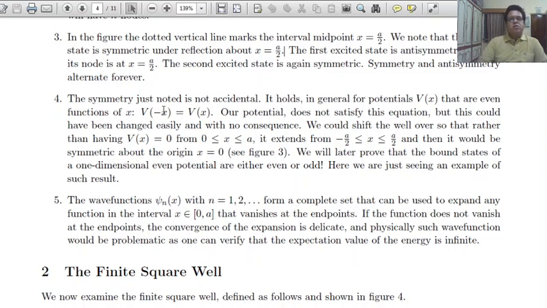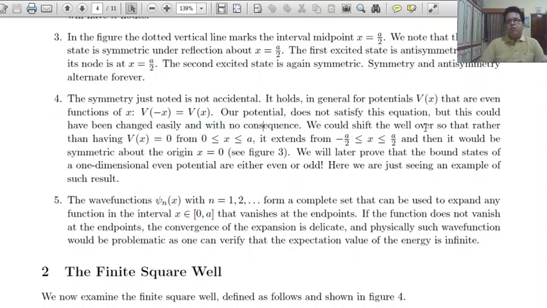The symmetry just noted is not accidental. It holds in general for potentials V(x) that are even functions of x, V(-x) equal to V(x). Our potential does not satisfy this equation, but this could have been changed easily with no consequence.